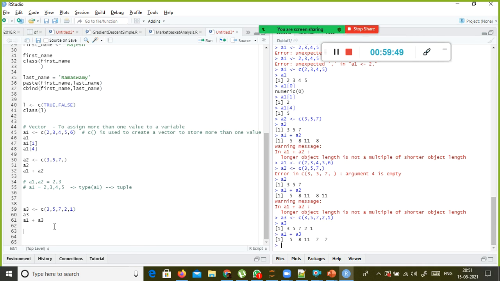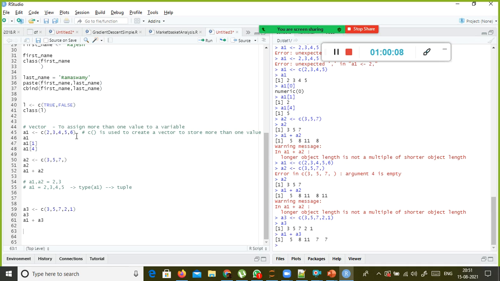But can you do the same thing in Python with a tuple? In tuple a1 you have these values, in tuple a3 you have these values. Can you do a1 plus a3? You cannot do element-wise addition.